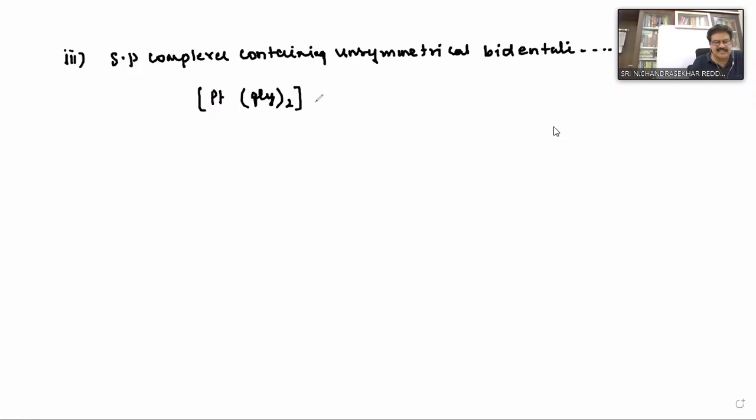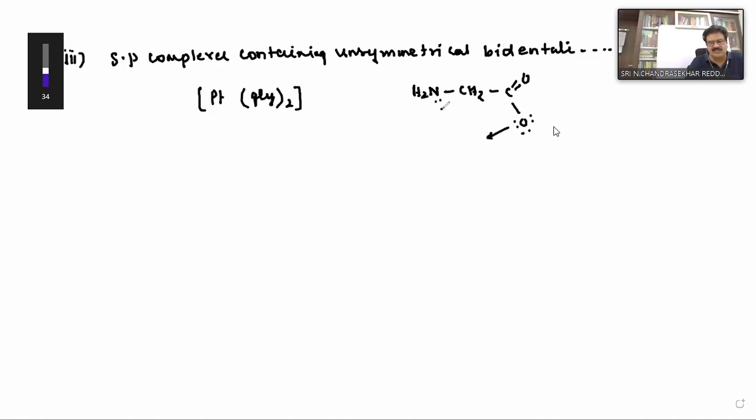Glycinato is bidentate or monodentate? Bidentate. Is it uni-negative or bi-negative? Uni-negative. In glycinato, what are the donor atoms? Nitrogen and oxygen. So the oxygen is a donor atom, and nitrogen is also a donor atom.